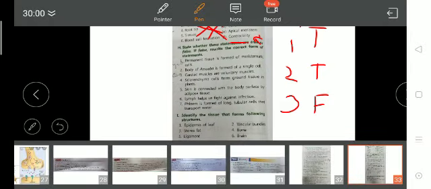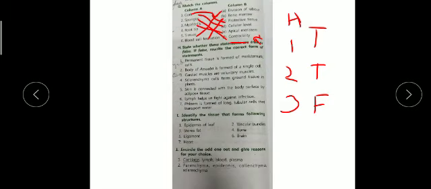Then the third one, cardiac muscles are voluntary muscles. The third one is false. In place of voluntary, write involuntary. So involuntary muscles. Okay, it is false. Then the fourth one is, skin is connected with the body surface by adipose tissues. The fourth one is also false.